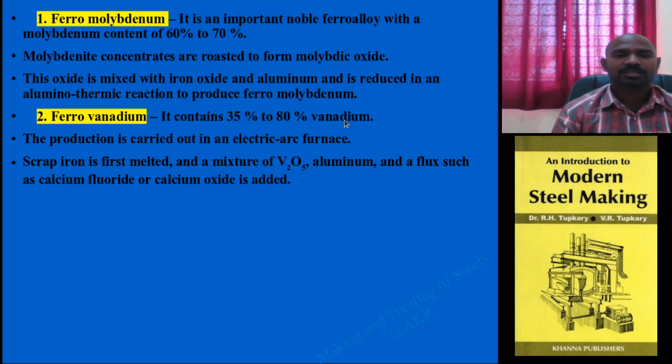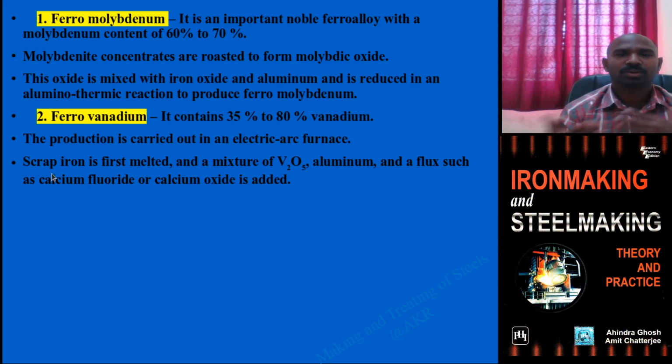What are the raw materials for this ferrovanadium?